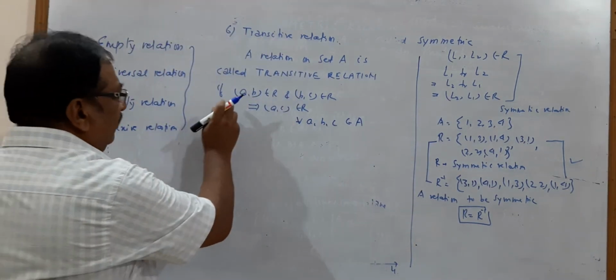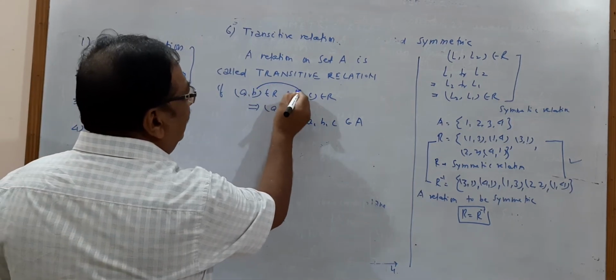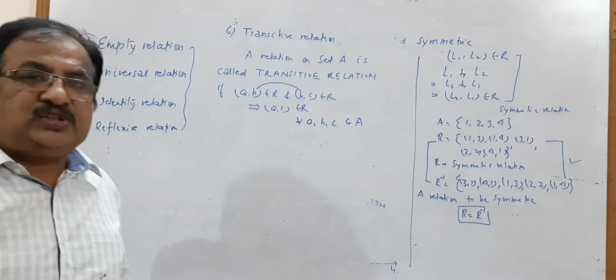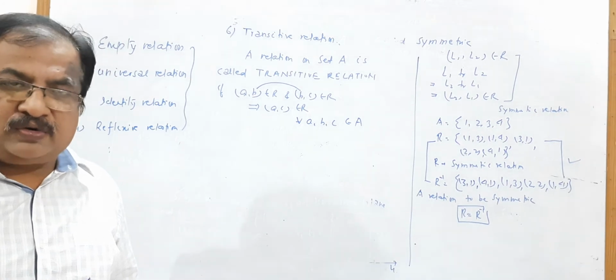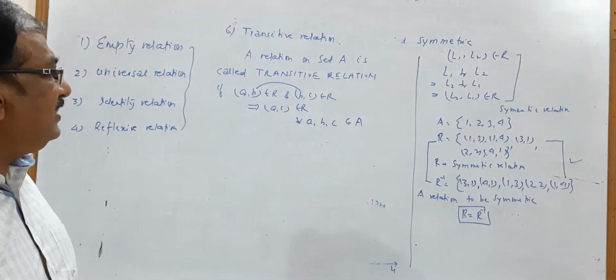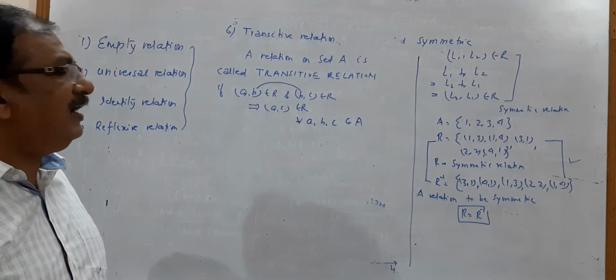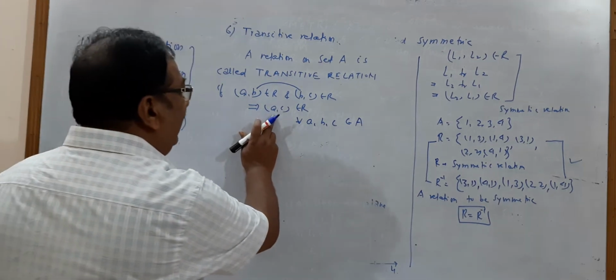That means (a, b) belongs to R and (b, c) belongs to R. These two should coincide, that is, the second component of the first ordered pair and the first component of the second ordered pair should coincide. Then the inference is that (a, c) belongs to R, that is, the first component of the first ordered pair and the second component of the second ordered pair should also lie in R.